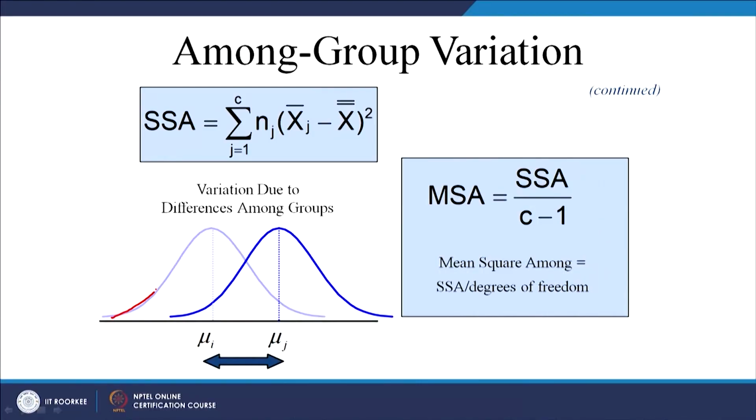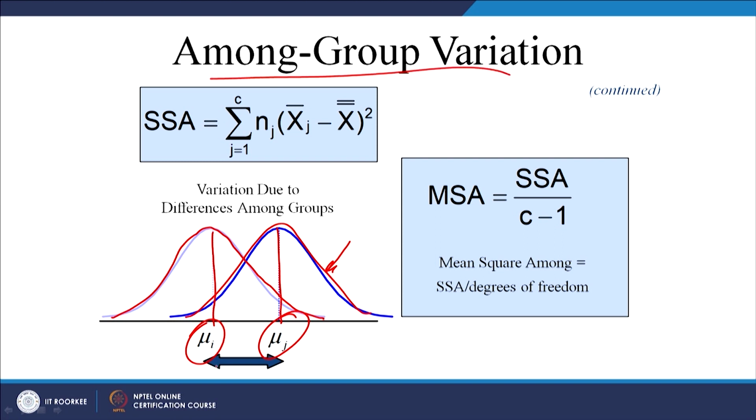So, there is one distribution, right, its mean is this. Another, let us say there is one more group whose distribution is this. So, this is the mean of second group. So, this is among group variation, right. This is the variation between these two groups.